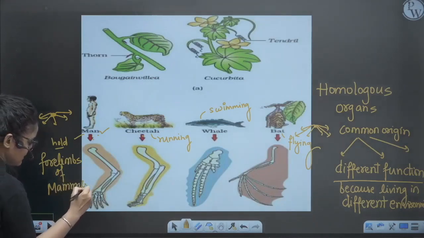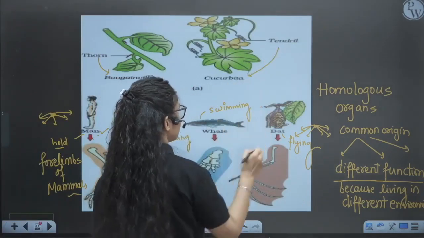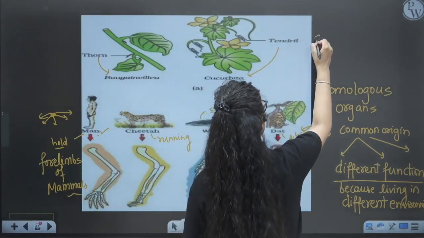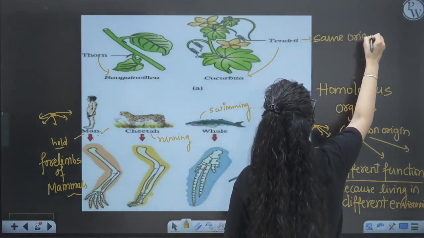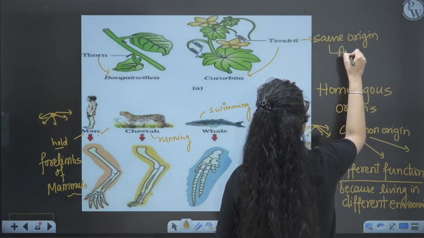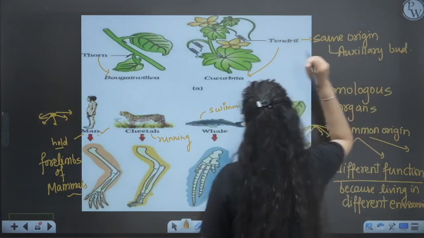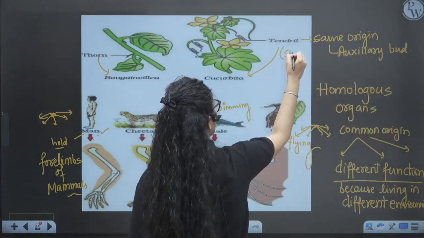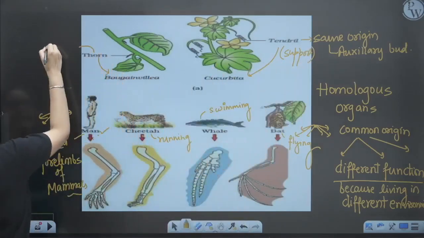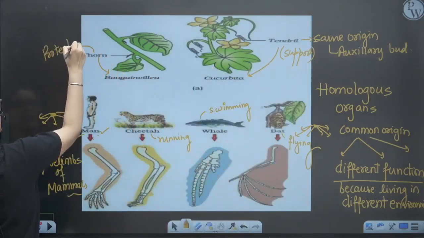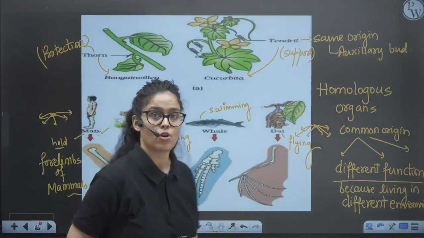Next example is the thorn of Bougainvillea and the tendril of Cucurbita, originated from the same origin, that is the auxiliary bud. They have the same origin but different function. Tendril provides support to the plant and thorn provides protection to the plant. Got it? So this is about homologous organs.